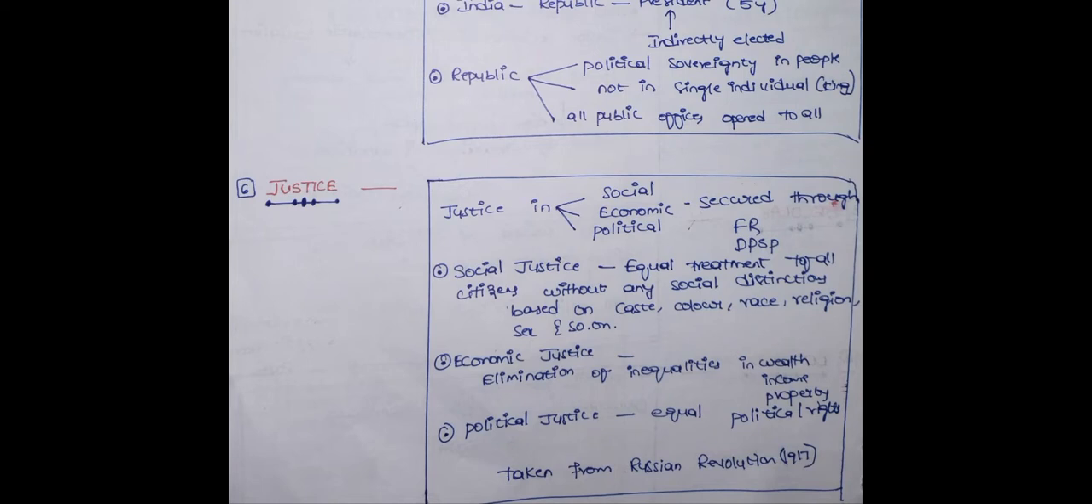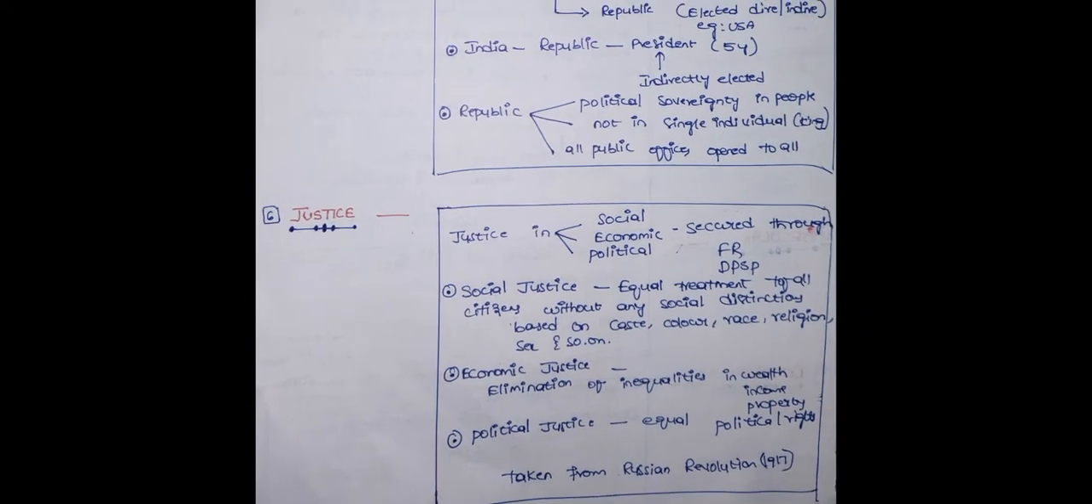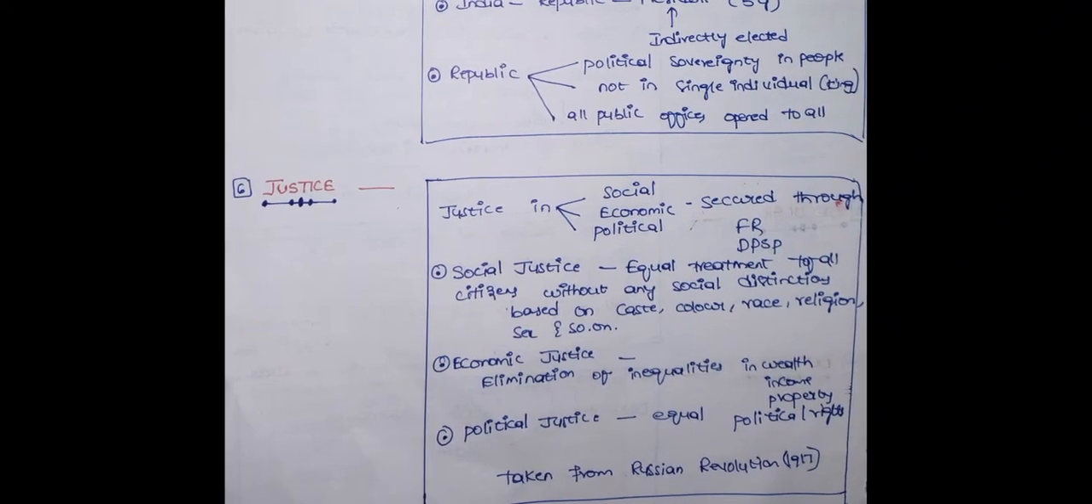So social justice means equal treatment of all citizens without any social discrimination based on caste, color, race, etc. Economic justice means elimination of inequalities in wealth, income, property, whatever it may be. And political justice means equal political rights without any discrimination on the basis of caste, religion. These features we adopted from Russia.